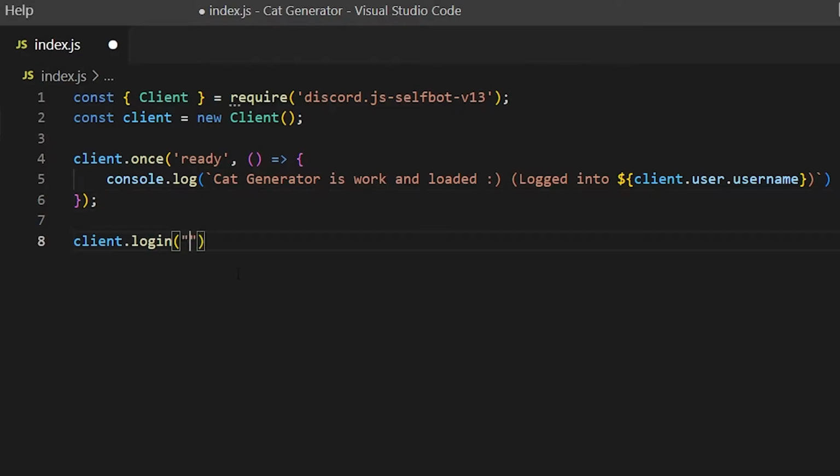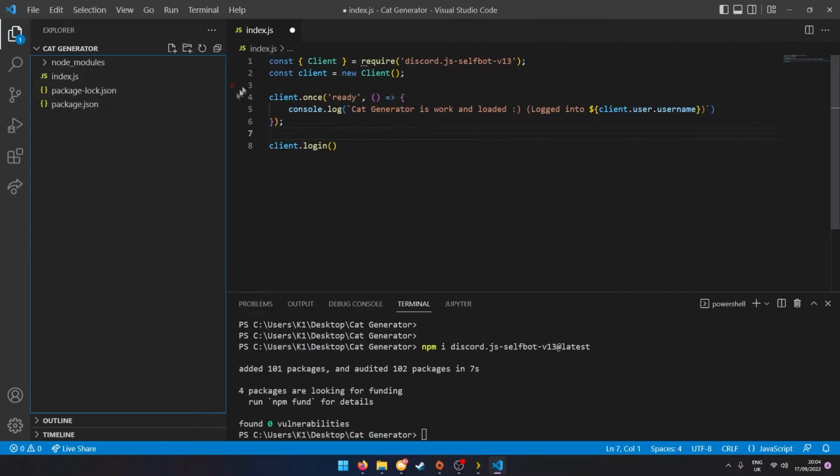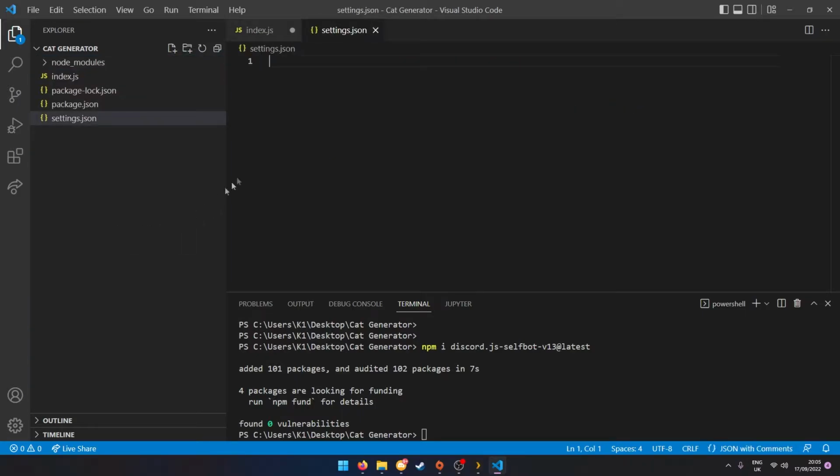Now you can either just shove your token in here, or you can do another method, and this one's a better idea if you're making this multi-purpose. If you're going to give it to your friends or publicize it, it's a good idea to make your own file. So I'm going to make this settings.json, or token.json, or secret. I don't know what to call it.